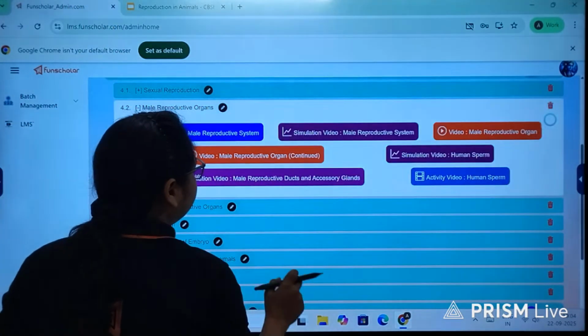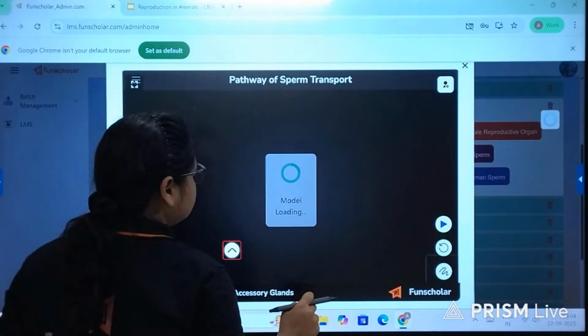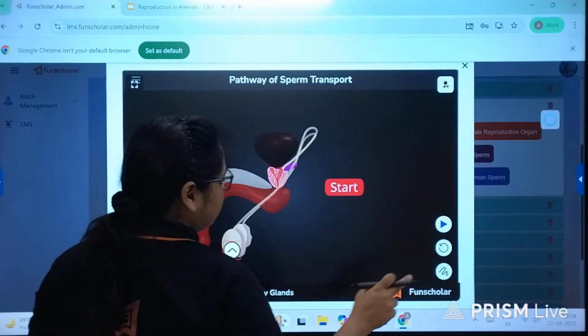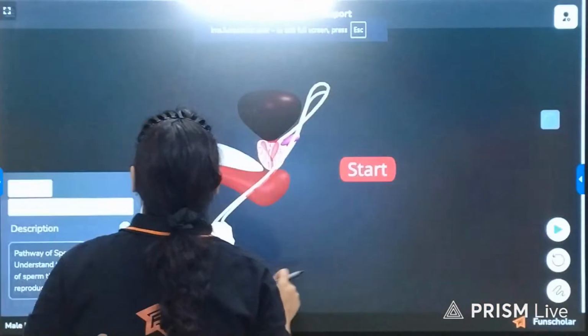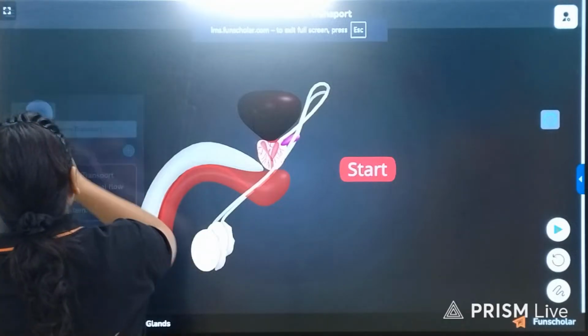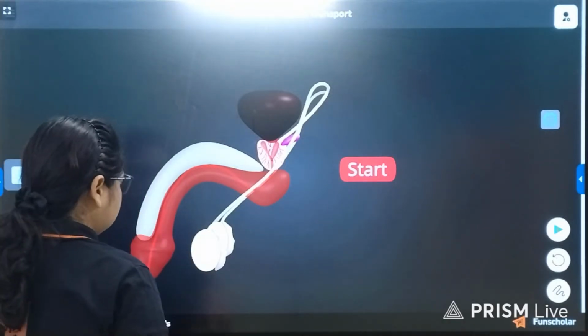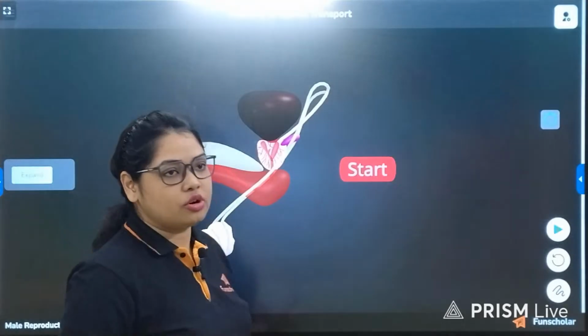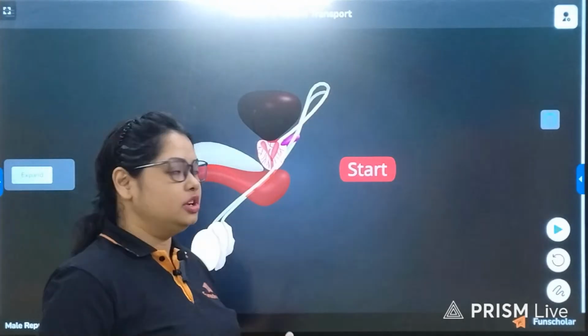Also, you have over here the accessory glands associated with male reproductive system. This is a very good simulation that we can definitely watch in order to understand the process of production and then ejaculation better.